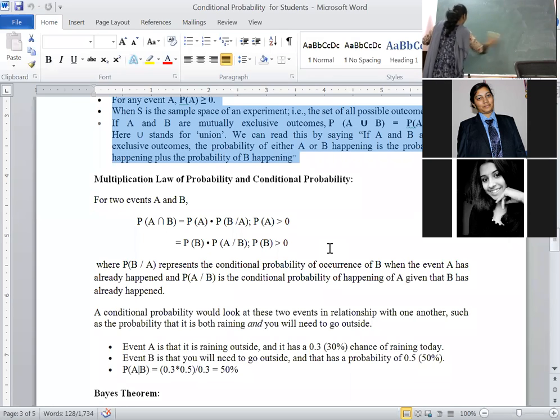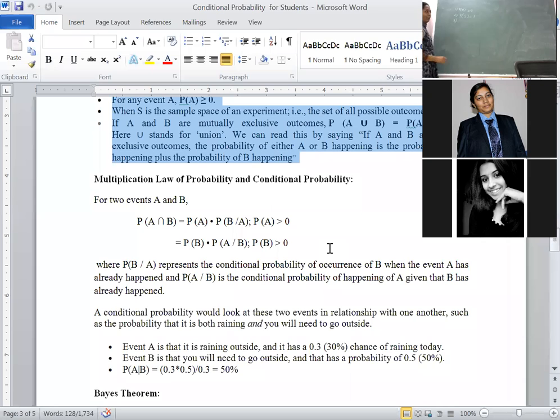What axioms do we have to satisfy? The first axiom is the non-negativity condition: probability of A is greater than or equal to 0. This is called the axiom of non-negativity. The second one is probability of the sample space is equal to 1.